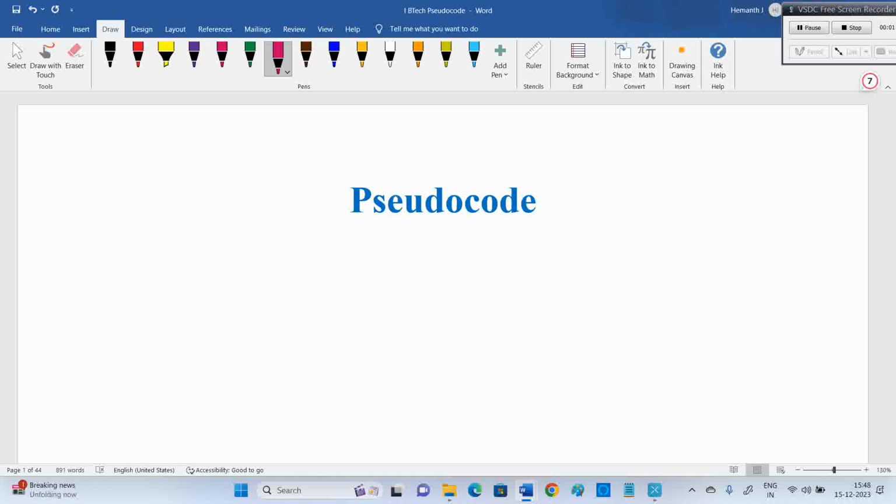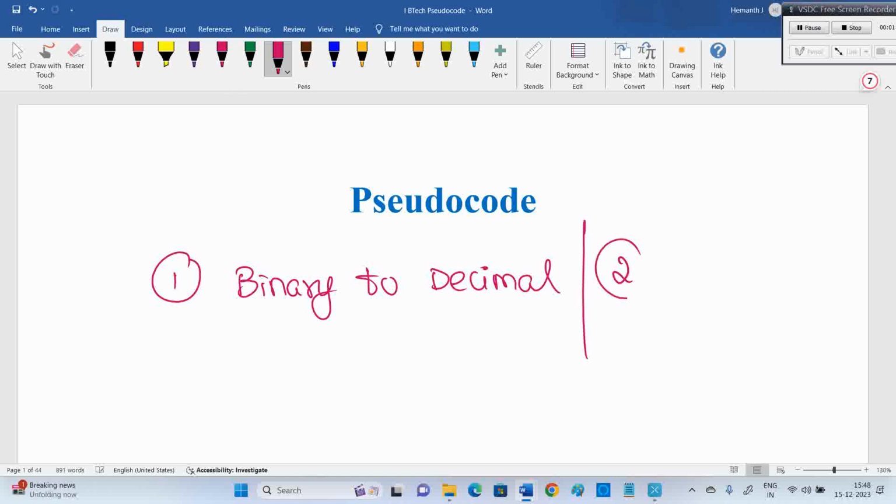Now, the basics you require before entering into pseudocodes is you should know conversions from binary to decimal, decimal to binary. Everyone must and should know that at a good speed, because every question you hardly need to solve in 1 minute. This should be done in 10 to 20 seconds only for any given number, binary to decimal or decimal to binary. That much speed we need to have.